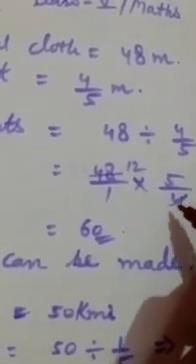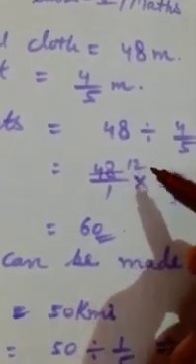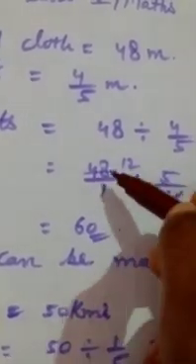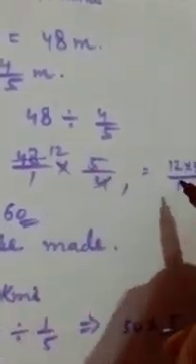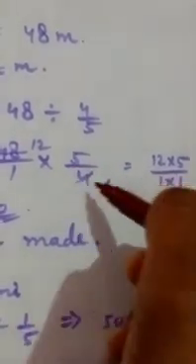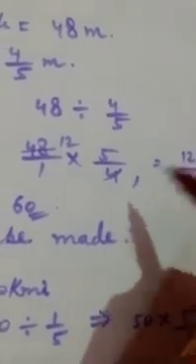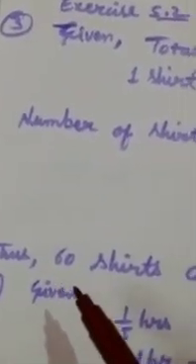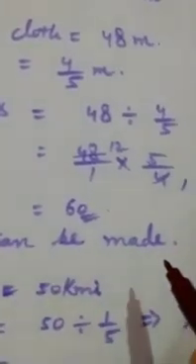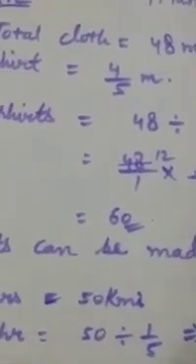Now cut it, 4 ones are 4, 12 times. Now multiply the numerator, 12 fives are 60. Okay, 12 into 5 upon 1 into 1. 12 fives are 60 and 1 one is 1. No need to write that. At last you have to write: thus 60 shirts can be made. It's your answer.